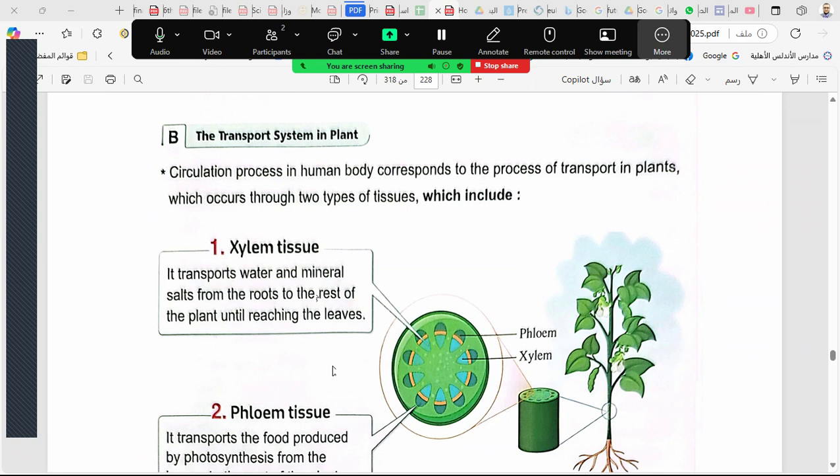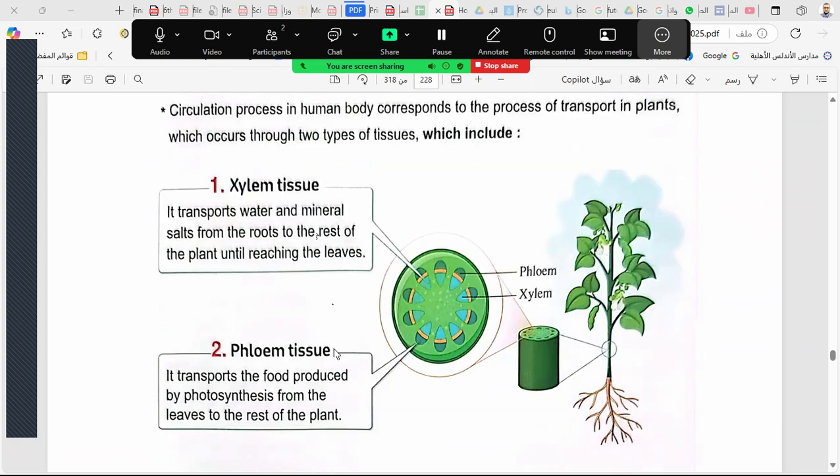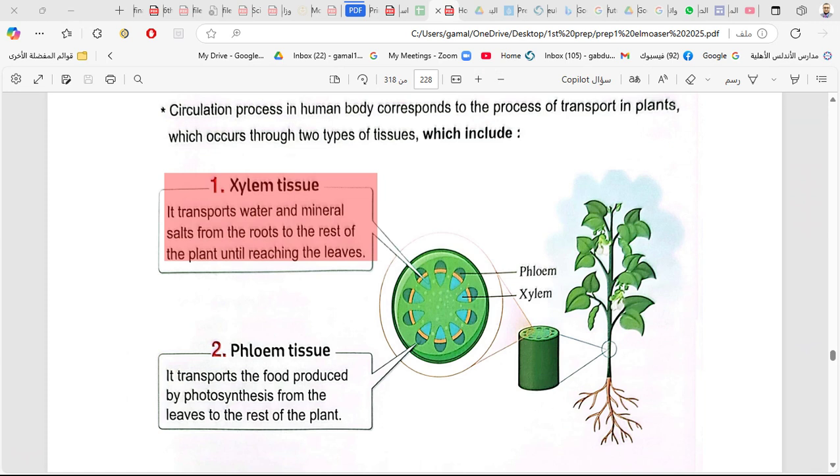Transport in the plant. We also studied it in grade 5. The plant has two transport tissues, xylem tissue and phloem tissue. Xylem carries water and nutrients from the soil, to the root, to the stem, then to the leaves. It transports the water and mineral salts up from the root to the stem to the leaf. This is the xylem. What is the function of the phloem?